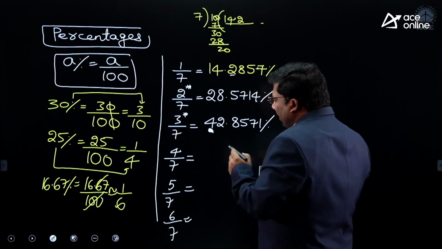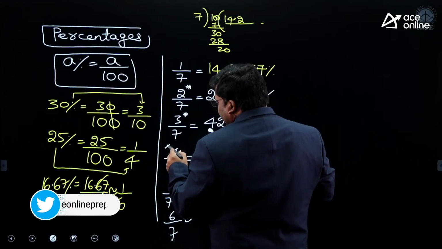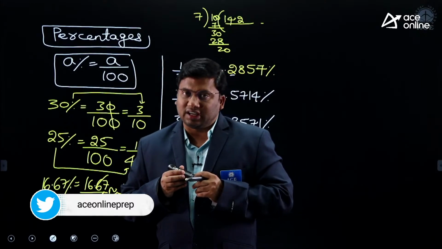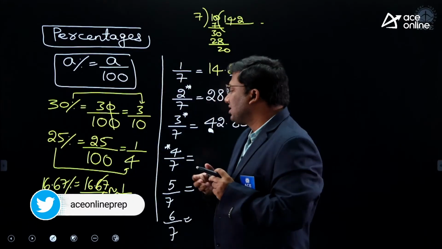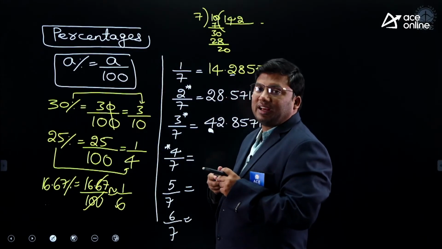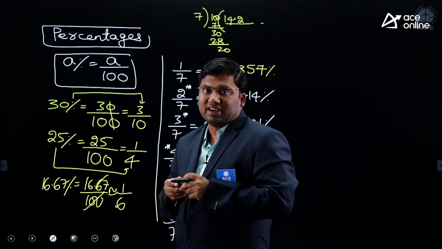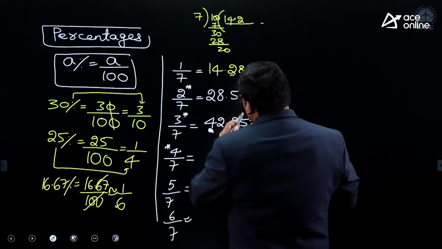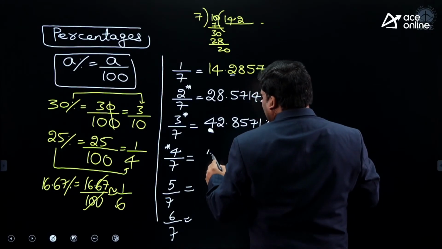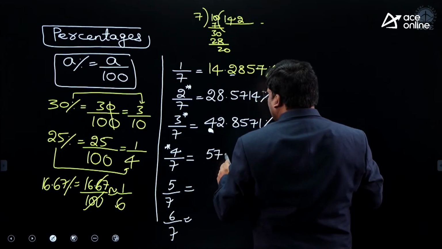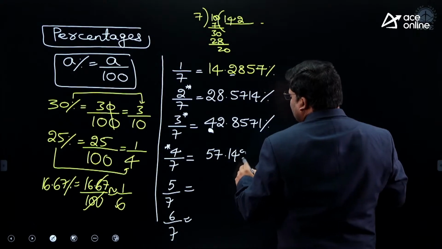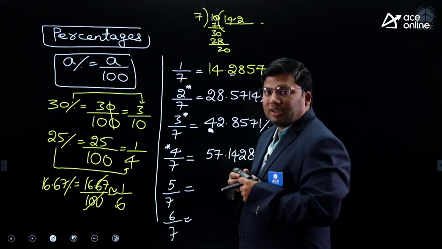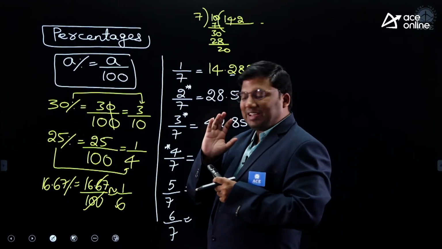4 by 7. Take the numerator 4. Multiply it by 10. 4 tens are 40. 7 goes how many times in 40? 7 fives are 35, 7 sixes are 42. How many times is it going? 5 times. Write down the digit 5 and the next digit, then the remaining digits in serial order: 57.1428.